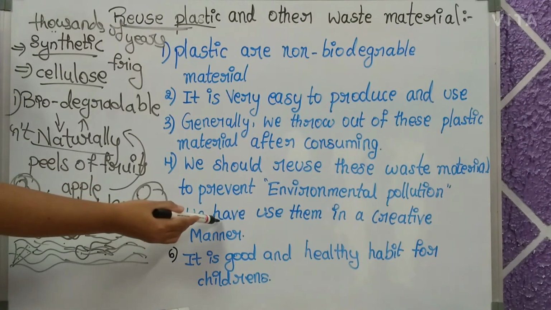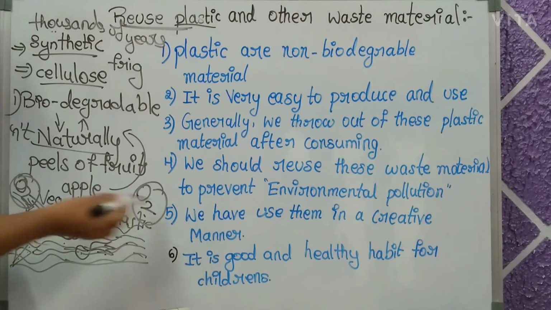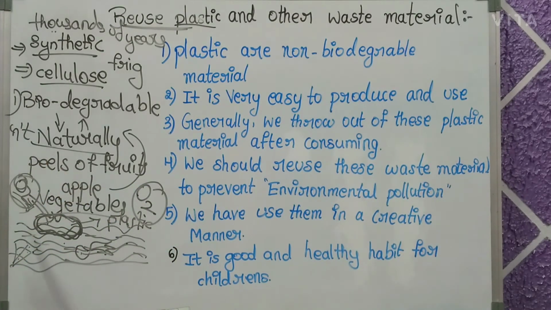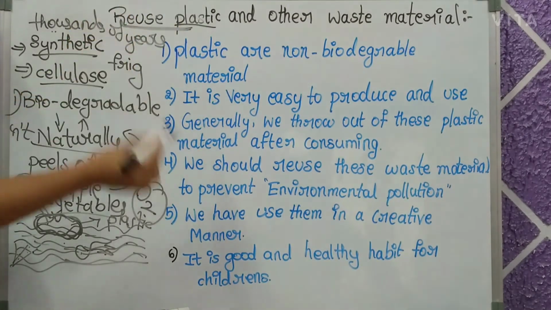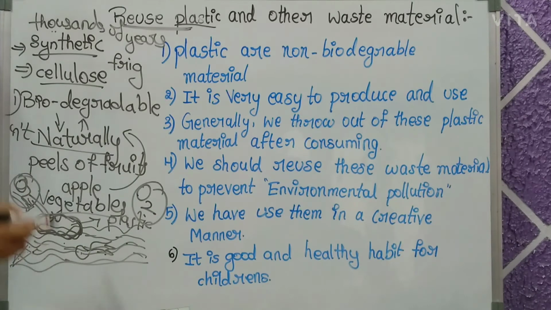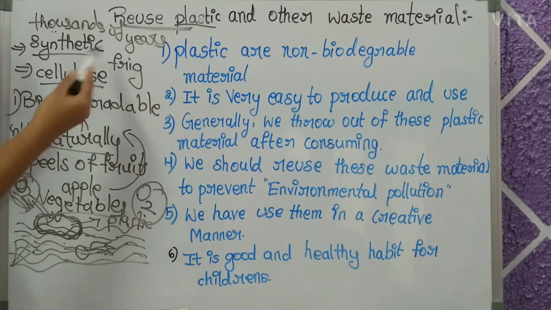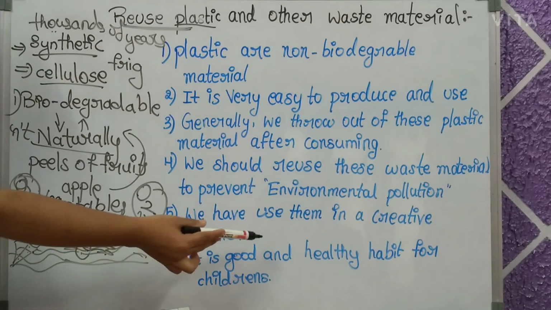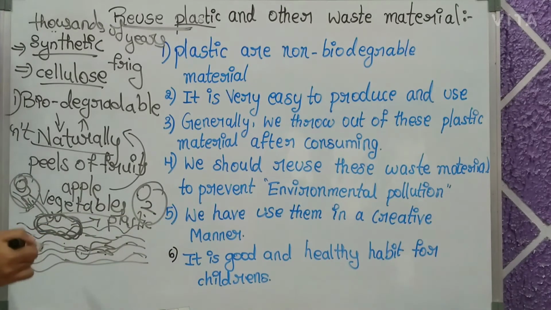So we have to use them in a creative manner. How can we use them in a creative manner? We can make doormats or hangings with plastic. So in a creative manner we have to reuse plastic to decrease environmental pollution. And by reusing this plastic, it is a good and healthy habit for children. So they can learn some moral values.